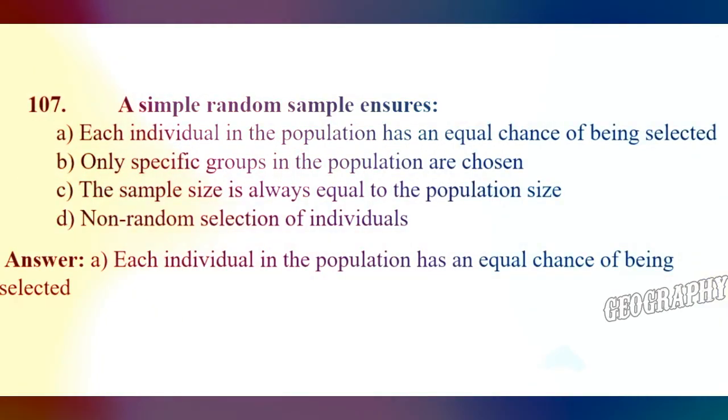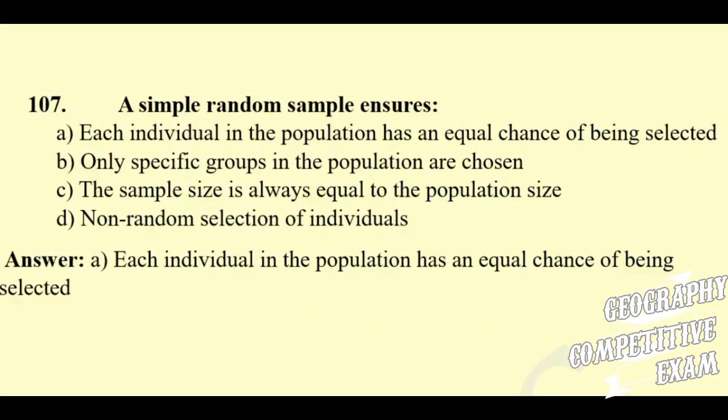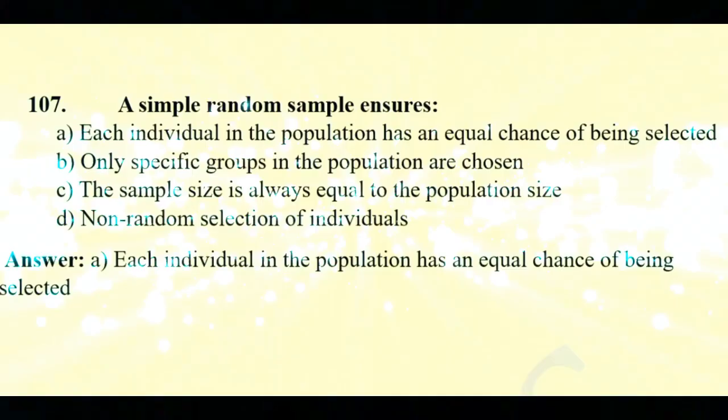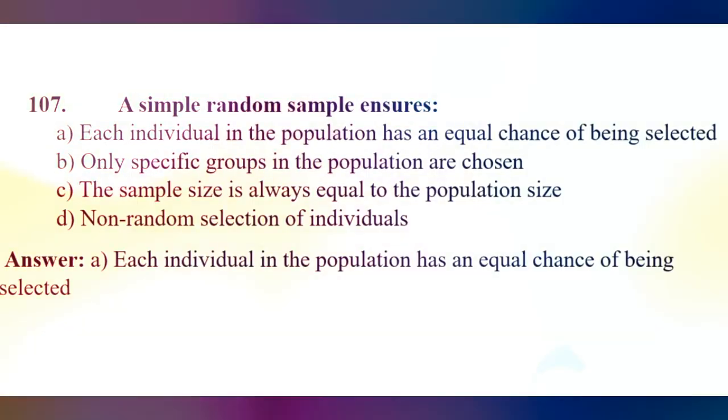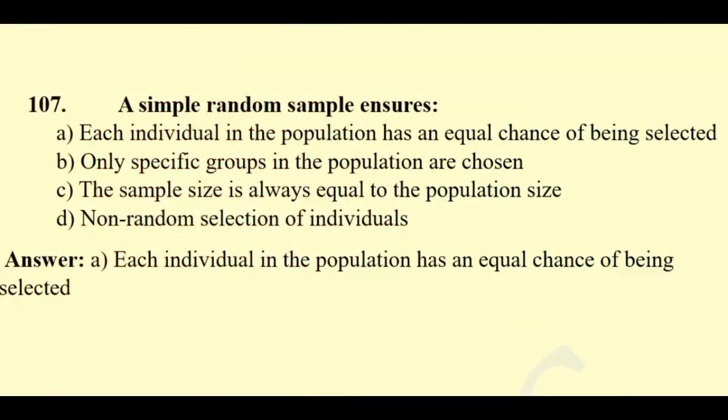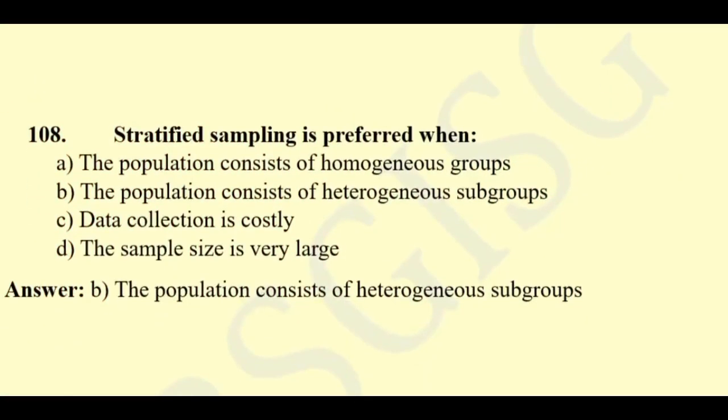Only specific groups in the population are chosen. The sample size is always equal to the population size. Non-random selection of individuals. So the right answer will be each individual in the population has an equal chance of being selected.